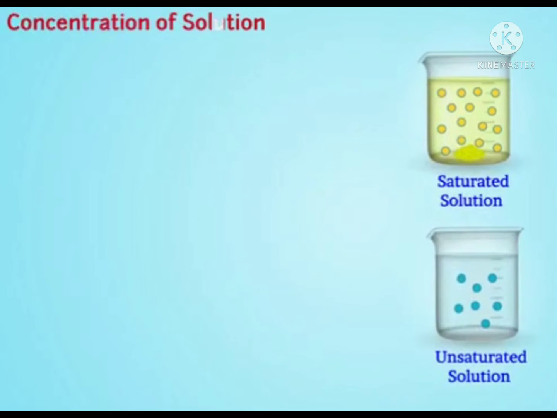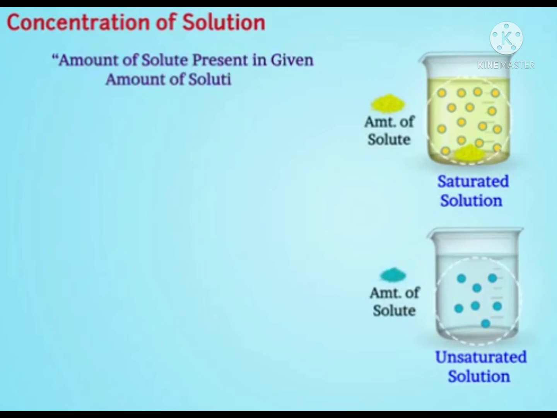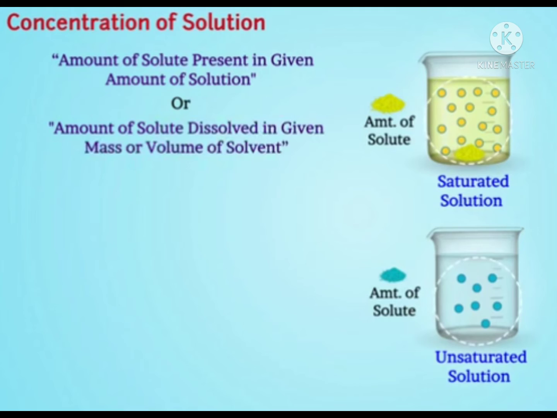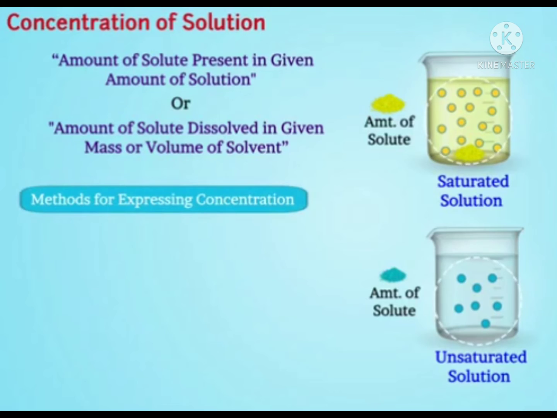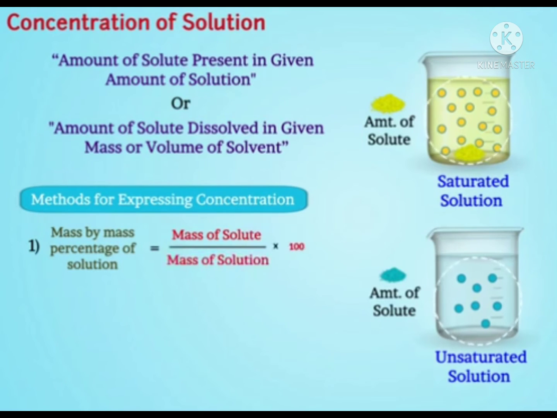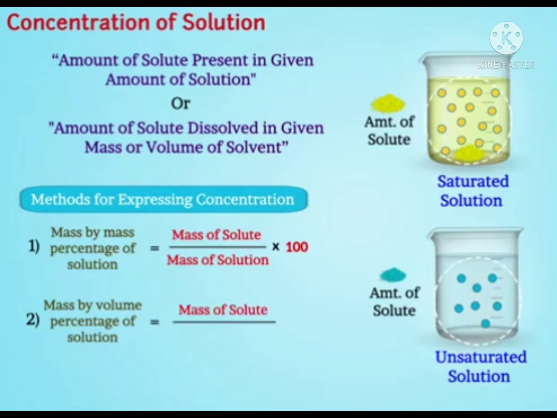So, concentration is defined as the amount of solute present in a given amount of solution, or amount of solute dissolved in a given mass or volume of solvent. Concentration can be expressed in the following two methods. Mass by mass percentage of solution, which is equal to mass of solute upon mass of solution into 100, or mass by volume percentage of solution, which is equal to mass of solute by volume of solution into 100. Let us now have a look at the activity.